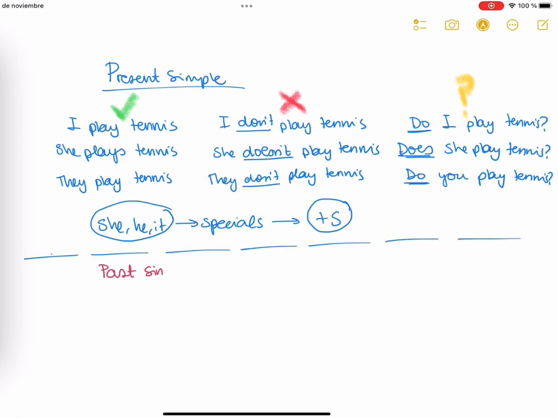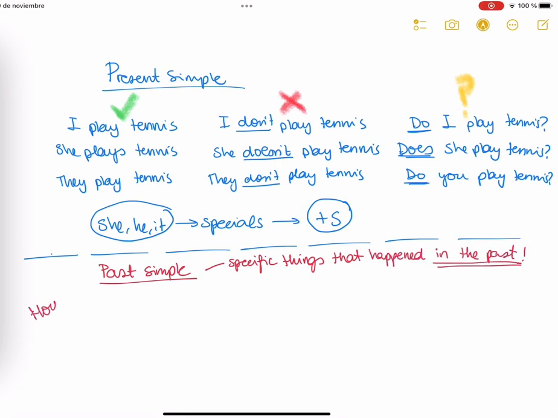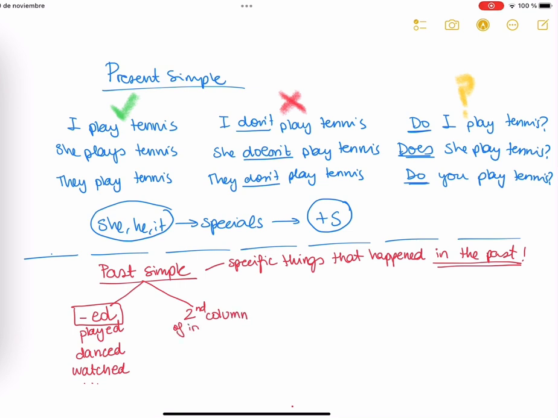Now we're going to see how the past simple and the present simple are related. Okay, so the past simple is the past of the present simple. We use past simple for specific things that happened in the past, okay? How? We can add ed. For example, I played, I danced, I watched TV in English, or using the verbs from the second column of the irregular verbs.